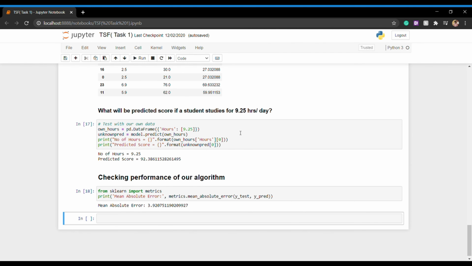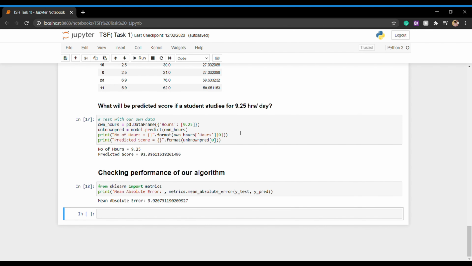So let's check out the performance of our algorithm. We are importing metrics through which we can calculate the mean absolute error, which came out to be 3.92.